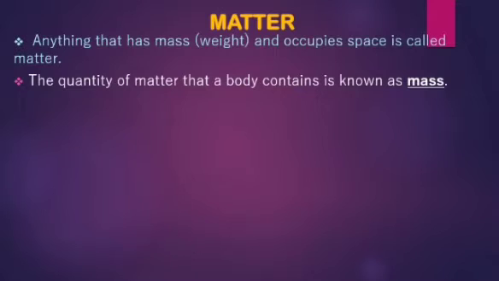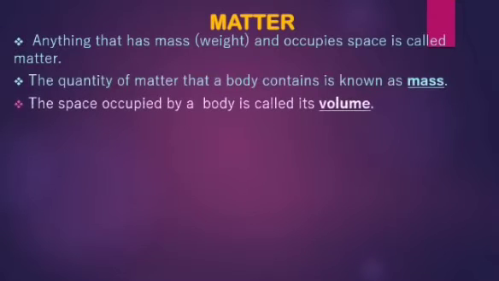The quantity of matter that a body contains is known as mass. So, how much matter an object has is called mass. The space occupied by a body is called its volume. So, matter occupies space. Anything on the earth, whatever you see, occupies space. Whatever space is occupied by an object is called its volume.